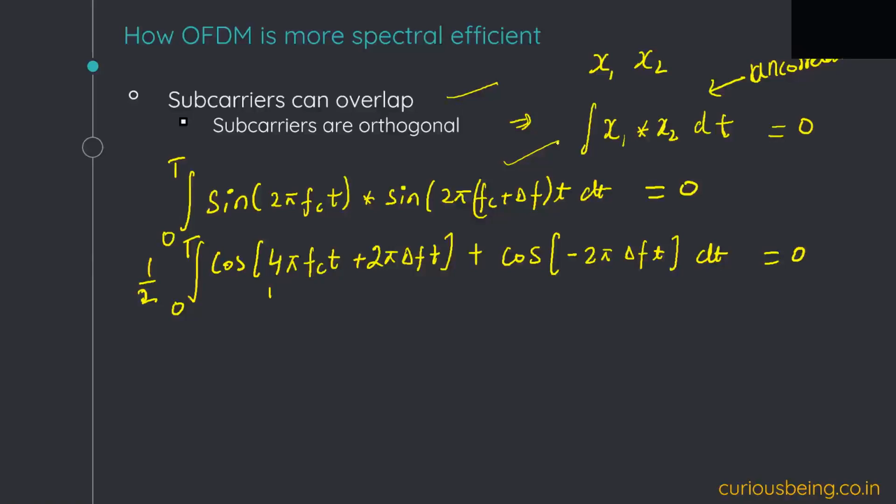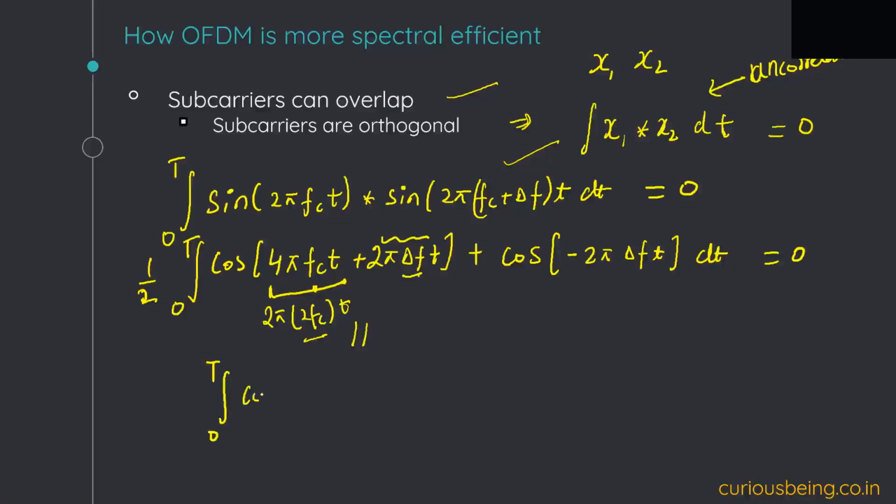Here we have 4 pi fc t, and fc is the carrier frequency, because we first break the signal into multiple subcarriers and then send it over a carrier frequency. This is nothing but 2 pi into 2 fc t. In this case, we can make an assumption that 2 fc is much greater than delta f, so I can neglect 2 pi delta f t in this term.